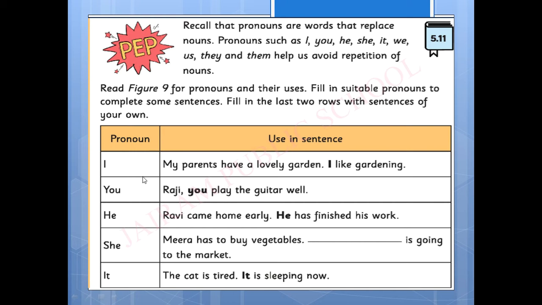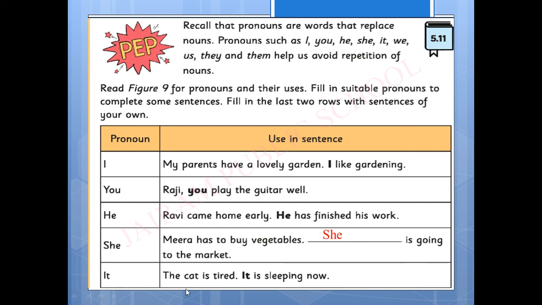So here is a pronoun. How can we use this pronoun in a sentence? I. My parents have a lovely garden. I like gardening. You. Raji, you play the guitar well. He. Ravi came home early. He has finished his work. She. Meera has to buy vegetables. So, what will be the answer here? What pronoun will come here? Yes, she is going to the market.